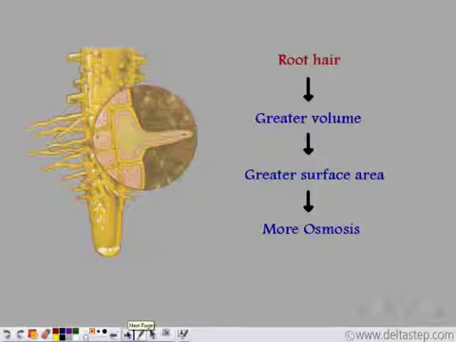Now, roots will try to take up maximum amount of water from the soil. For that, it increases its volume with the help of root hair. See these fibrous structures that you can see coming off a root is known as the root hair. Now, the presence of the root hair facilitates the increase in the surface area. Now, more the surface area, more will be the osmosis of water. Now, notice another thing. The cell walls of these root hair is very thin to increase the rate of osmosis.